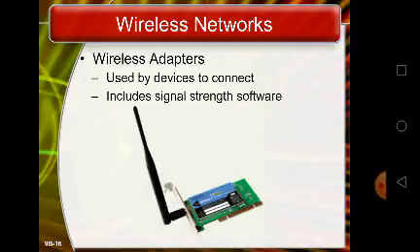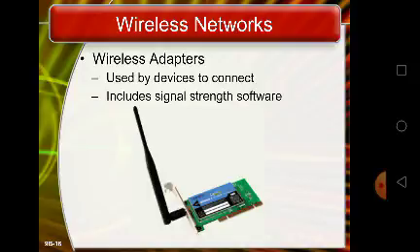A PC or laptop needs a wireless adapter card, a wireless NIC, that meets 802.11b or 802.11g standards to make contact with the WAP.